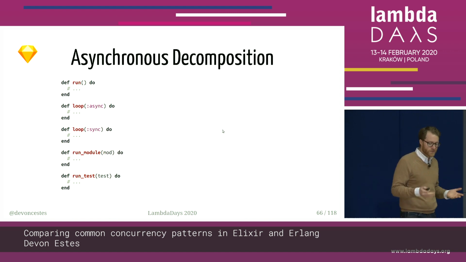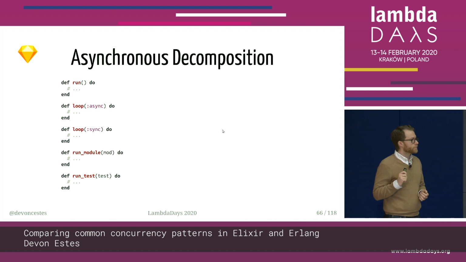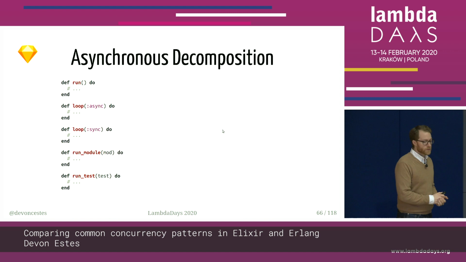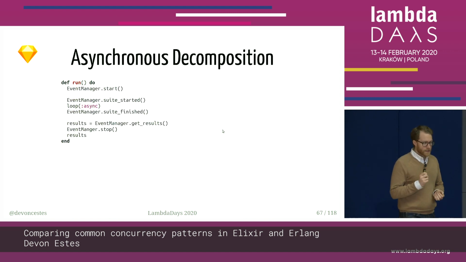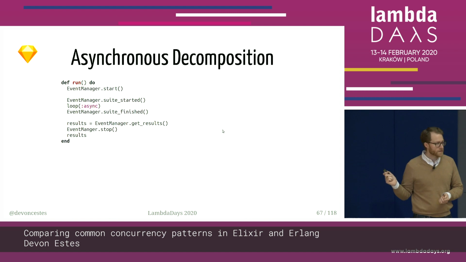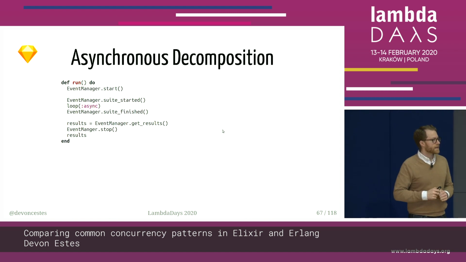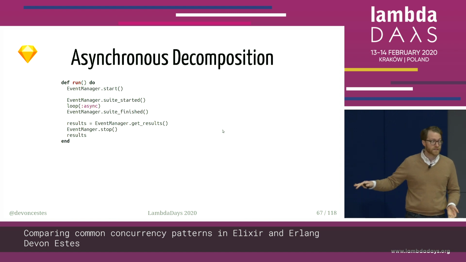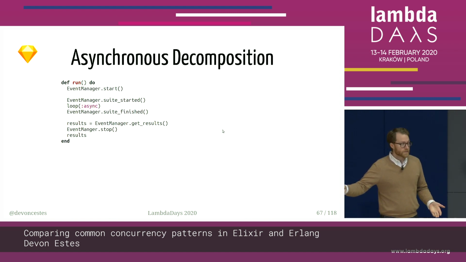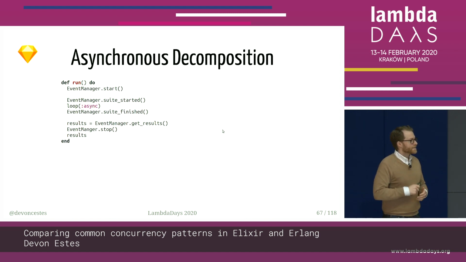The module sort of looks like this. We have a run function, which, as you would expect, runs our tests. And then we have a loop. We have an async loop and a sync loop. And then we have a function to actually run the module, and then we have a function to run each test in the module. But let's dig in a little bit deeper, and we're going to start seeing something pretty interesting. So the first thing that we see is an event manager. So we have that event manager start function. And what that's going to do is start an event manager. An event manager in this case is a process. It's another actor. And its job is to basically receive a whole bunch of events. Now, technically, we don't need this event manager for this pattern.